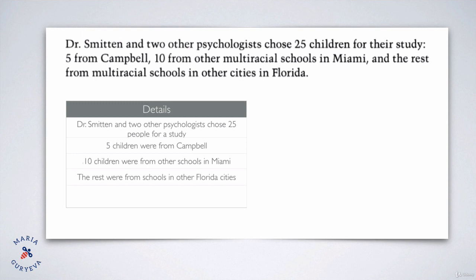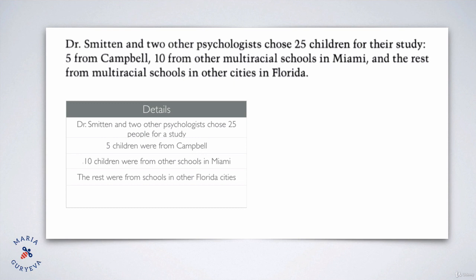The next detail is that 5 children were from Campbell. Next, 10 children were from other schools in Miami. And next, the rest were from schools in other cities in Florida. So these are the details that we easily found in this sentence, right? So this is something that is written there and we just read it and understood it.